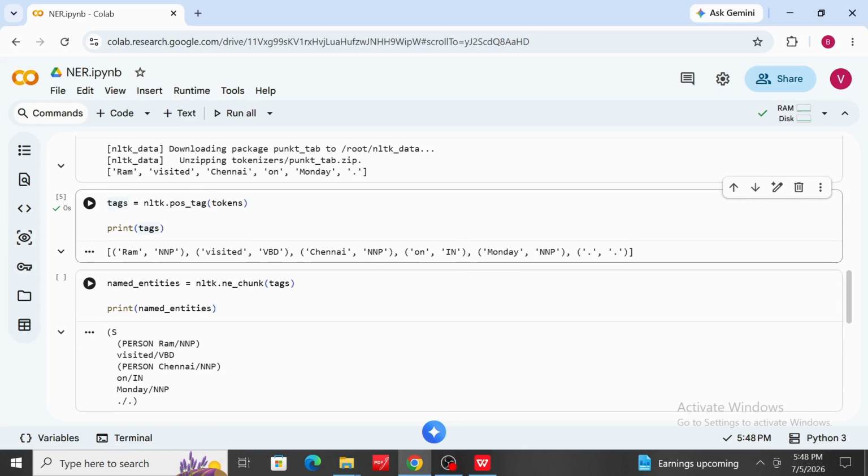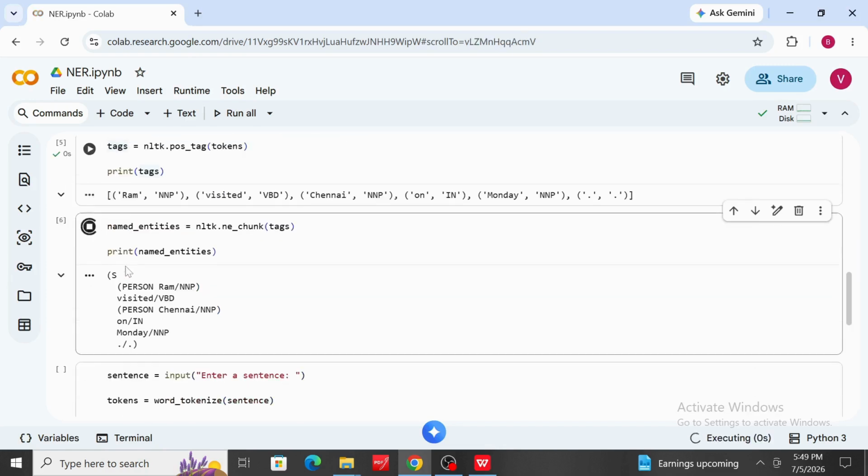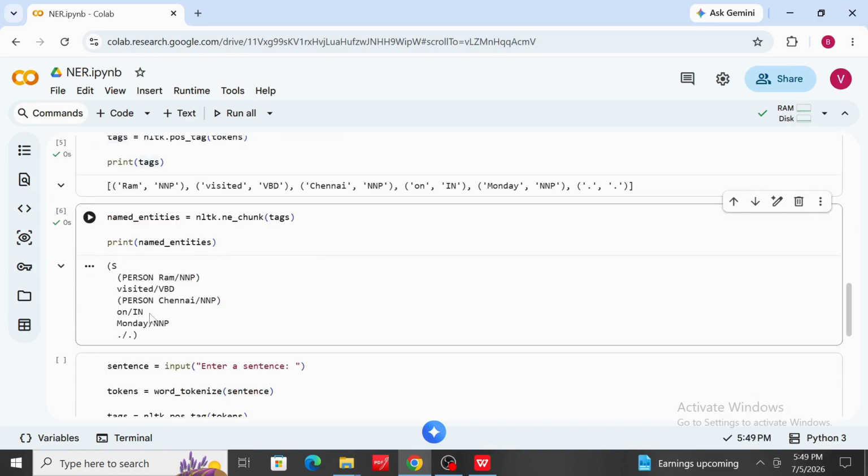Now comes the important step of today's experiment. The function nltk.ne_chunk analyzes the POS tagged words and identifies the named entities present in the sentence. Finally, we will print the result. We will execute this. See this.